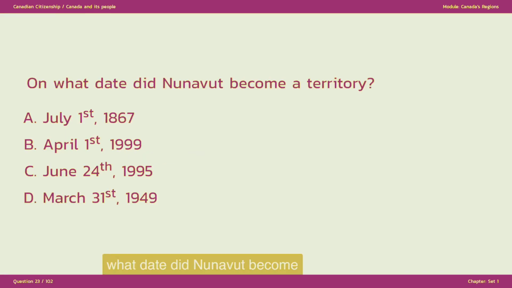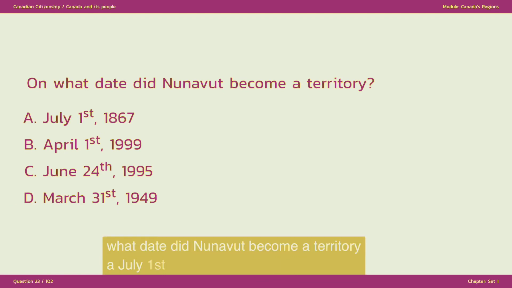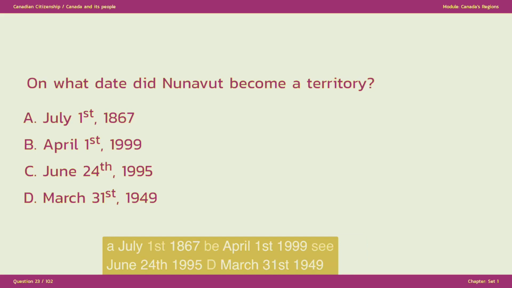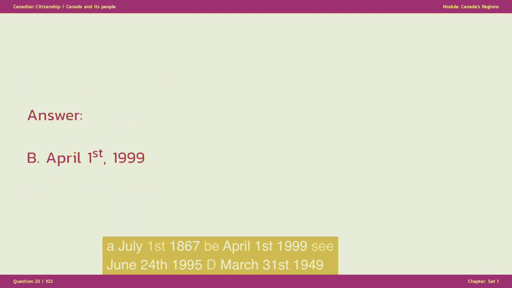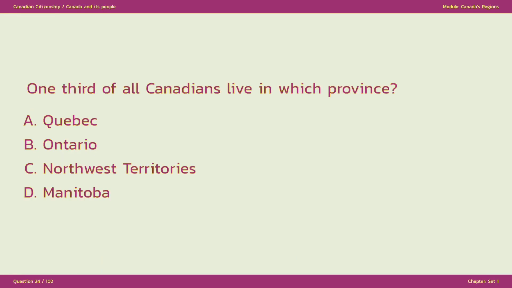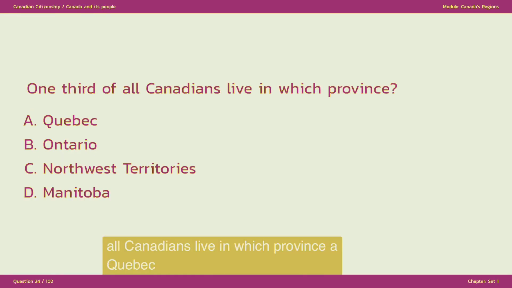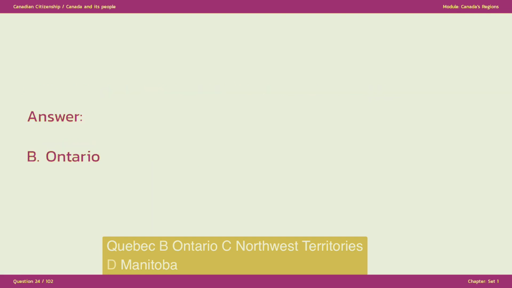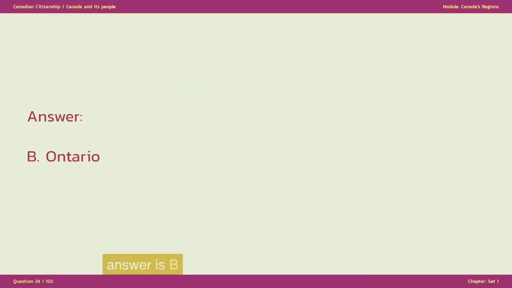On what date did Nunavut become a territory? A. July 1, 1867. B. April 1, 1999. C. June 24, 1995. D. March 31, 1949. The answer is B. April 1, 1999. 1/3 of all Canadians live in which province? A. Quebec. B. Ontario. C. Northwest Territories. D. Manitoba. The answer is B. Ontario.